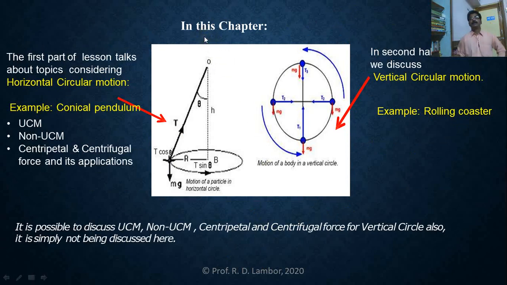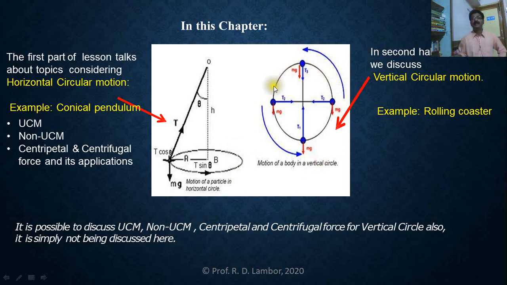And as we have said, the first part of that rotational dynamic is the circular motion. And in circular motion, the first part of the lesson talks about the topics considering horizontal circular motion. And the second half of that lesson, we will discuss vertical circular motion. And this diagram clearly explains this. This conical pendulum, whose bob is describing a horizontal circle, performing horizontal circular motion.